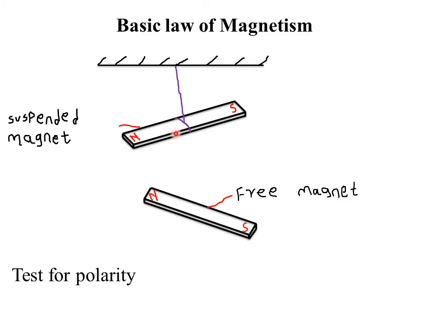That question is very common. That's why I'm insisting on it. So the reason why attraction is not the surest test for polarity is because attraction can occur between any pole of a magnet and a magnetic material. Then the reason why repulsion is the surest test for polarity is because repulsion only occurs between like poles of a magnet. So we've discussed the test for polarity, and we have said that the basic law of magnetism states that like poles repel while unlike poles attract each other.